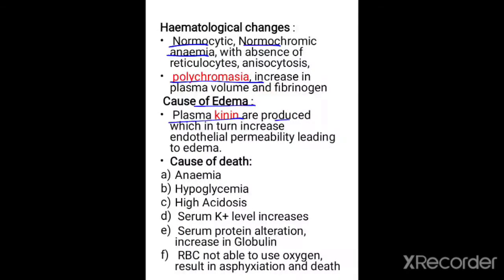Now let us come to the causes of edema. Plasma kinins are produced in the plasma, which in turn increase the endothelial permeability, which leads to edema. Now let us come to the causes of death. They include anemia, hypoglycemia, acidosis, increased serum potassium level, and serum protein alteration with an increase in globulin protein, and RBCs are not able to use oxygen, which results in asphyxia and leads to death. This is about the causes of death and the causes of edema.